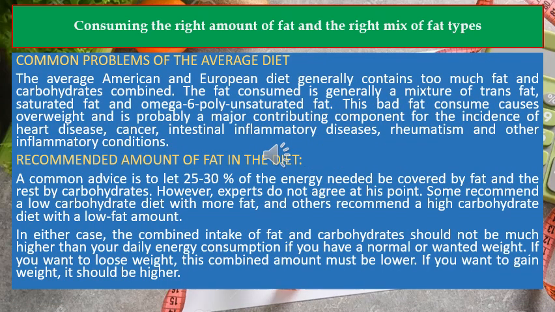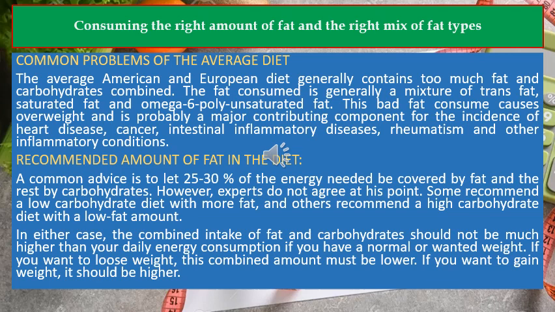Common problems of the average diet. The average American and European diet generally contains too much fat and carbohydrates combined. The fat consumed is generally a mixture of trans fat, saturated fat and omega-6 polyunsaturated fat. This bad fat consumed causes overweight and is probably a major contributing component for the incidence of heart disease, cancer, intestinal inflammatory diseases, rheumatism and other inflammatory conditions.